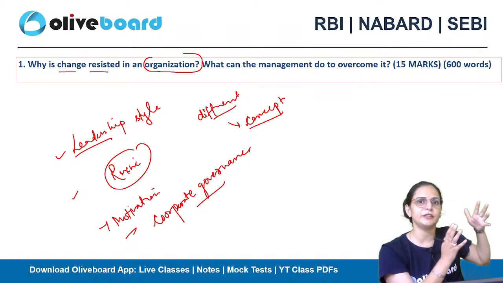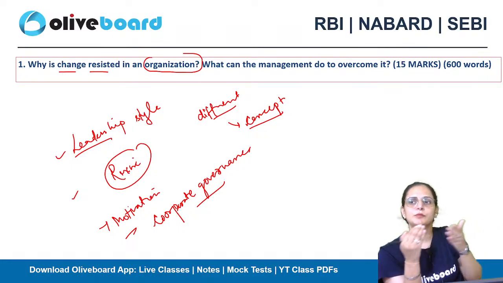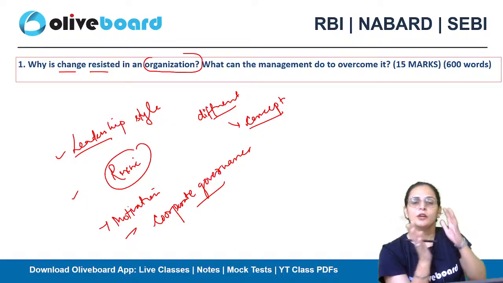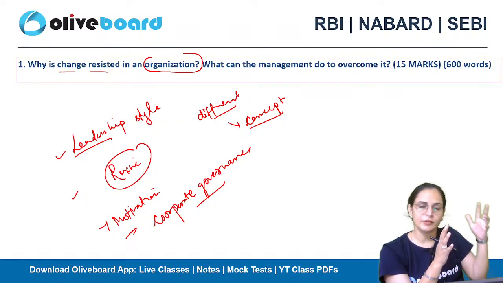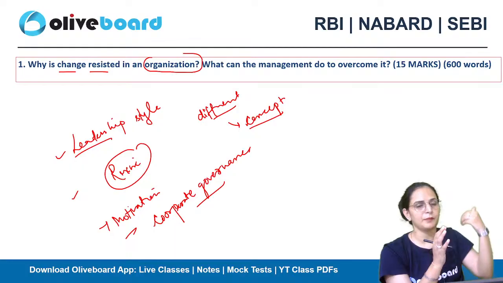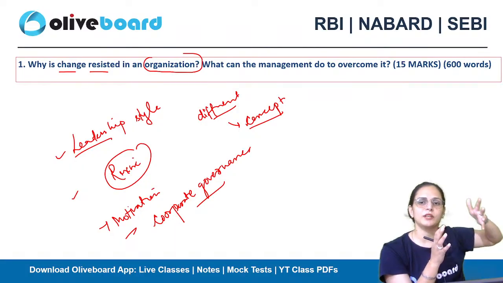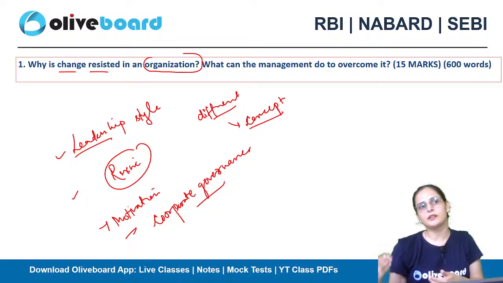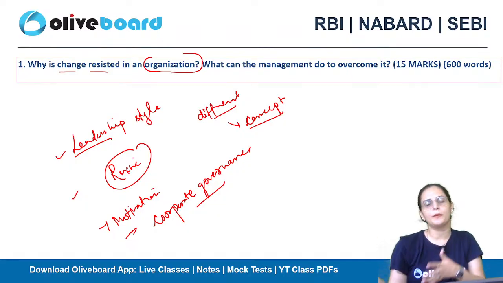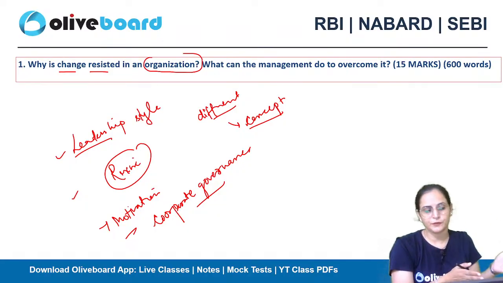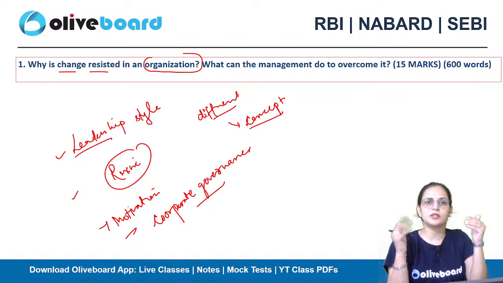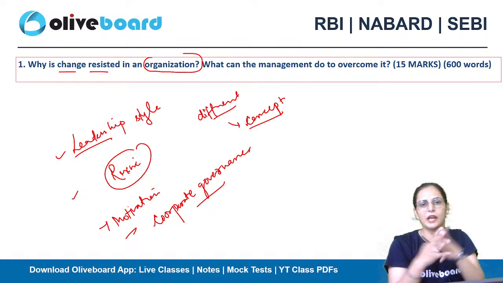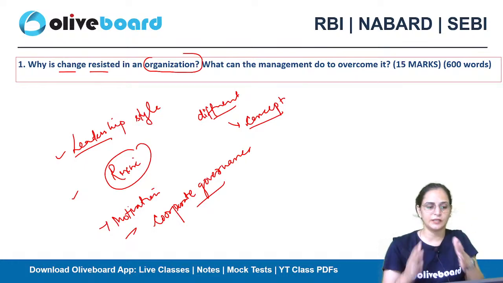One comes from the individuals and another comes from the group. So to manage the resistance that is coming from the individual, we need to focus on different types of techniques. And to manage the resistance that is coming from the group, we need to focus on different types of strategies. Okay, so this question is all about that. We have to discuss all these things in detail here.